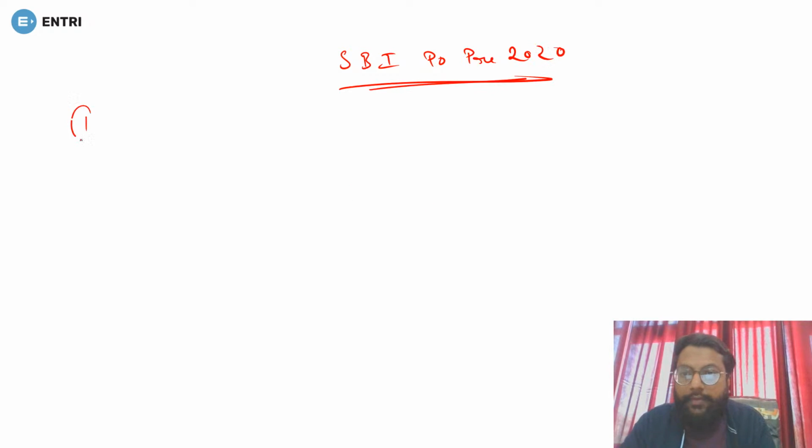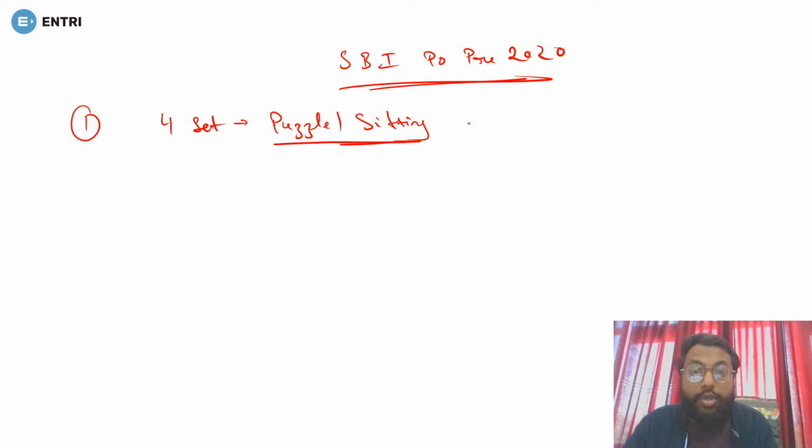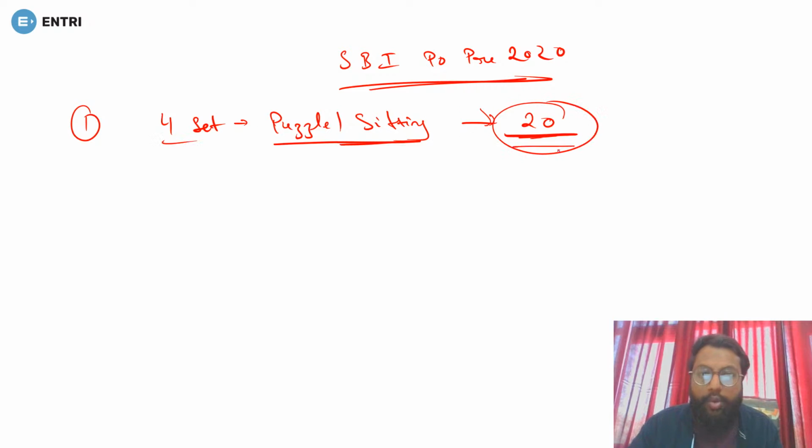First of all, there will be for sure four sets of puzzle and seating arrangement. It means nearly about 20 marks it should carry. Puzzle can be floor based, floor and flat based, it can be anything, or seating can be circular, rectangular, or anything. But for sure from puzzle and seating you can expect four sets, that is near about 20 marks. Clear? After that we are left with 15 marks.